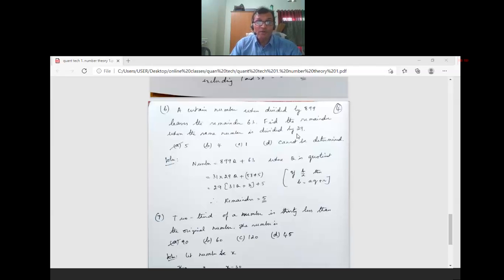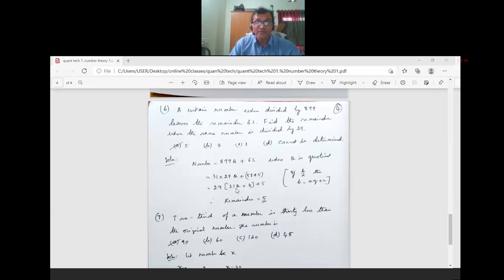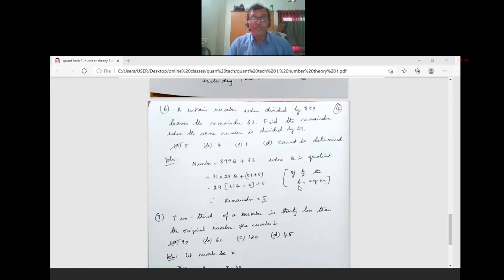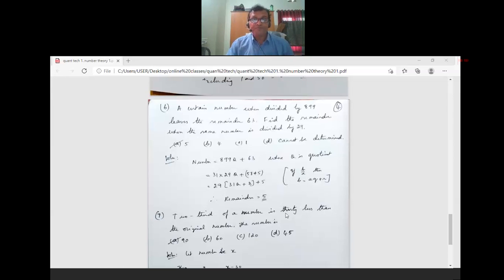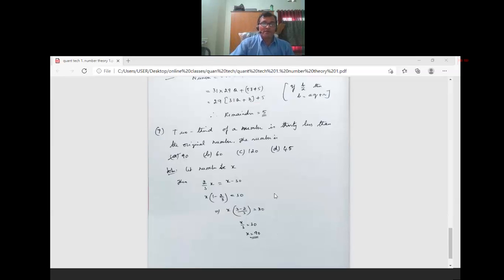So I factorize it. The number is 31 into 29 into q plus 58 plus 5. Why did I write 58? Because 29 times 2 is 58. Now 29 is common: 29 times (31q plus 2) plus 5. So this is a constant, 29q plus r, and r is the remainder. So the remainder is 5. Totally we are using the rule: if A divides B, q is the quotient and r is the remainder, B is equal to Aq plus r. So the last problem is a bit simple. All are simple only. You have to work and be strong in your common sense.